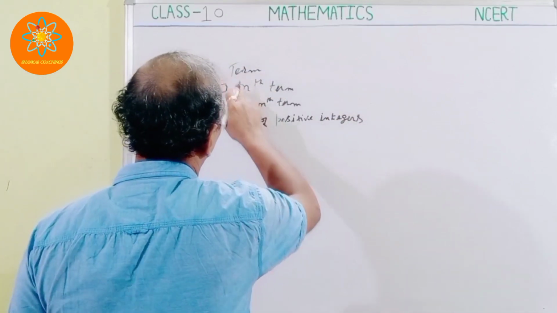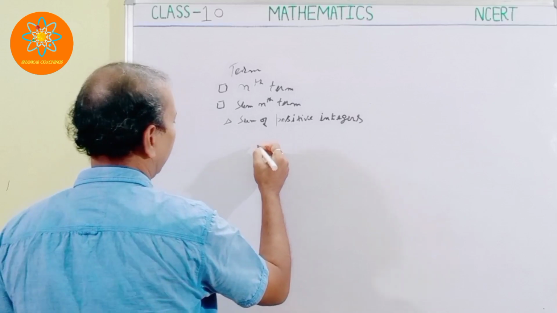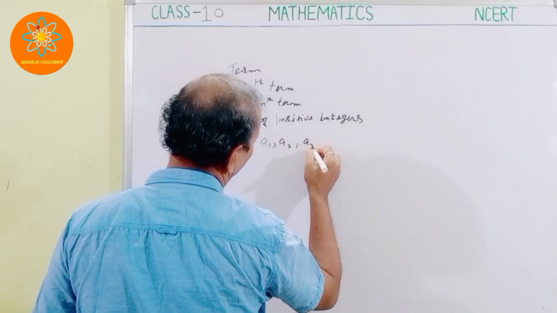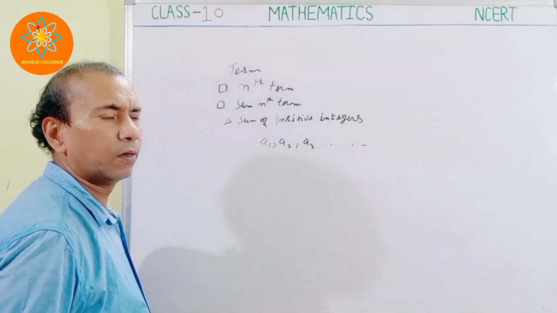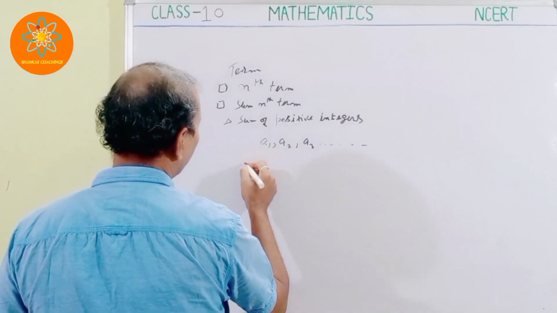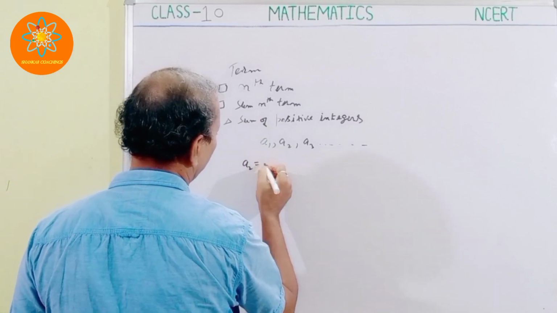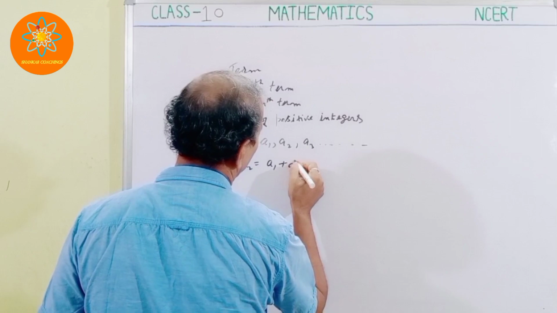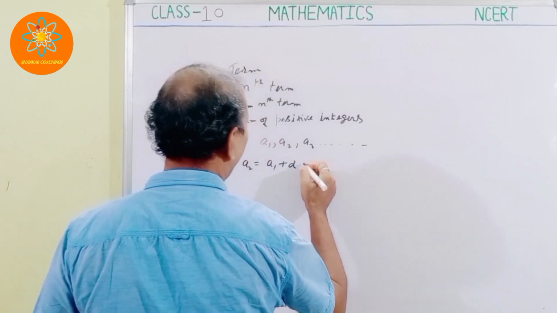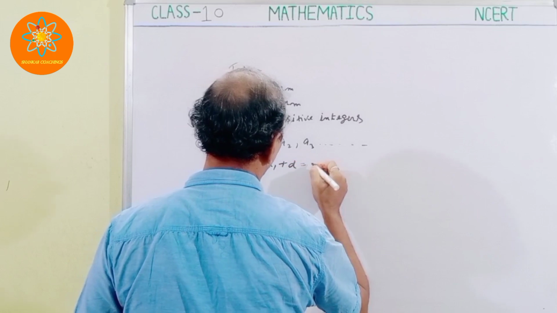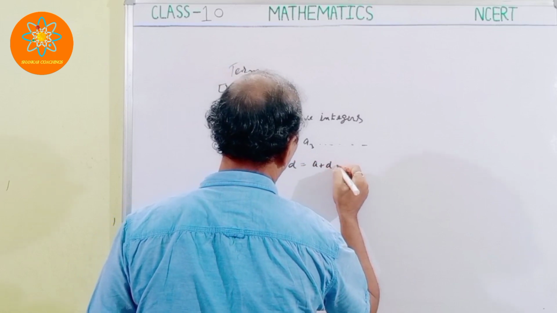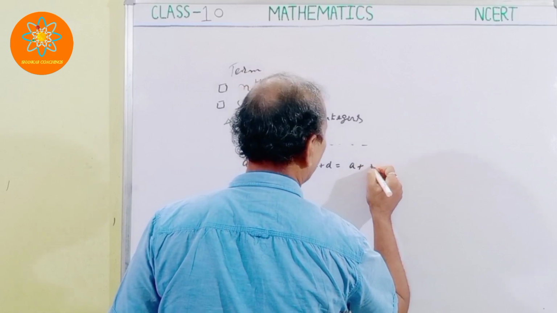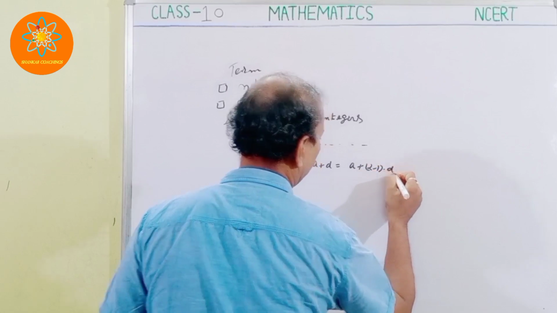Now, how to find the nth term? Let's suppose we have this arithmetic progression A1, A2, A3 and so on. How to find A2? This A2 is equal to A1 plus D. I can write it with the first term: A plus D. And this is equal to A plus 2 minus 1 into D.